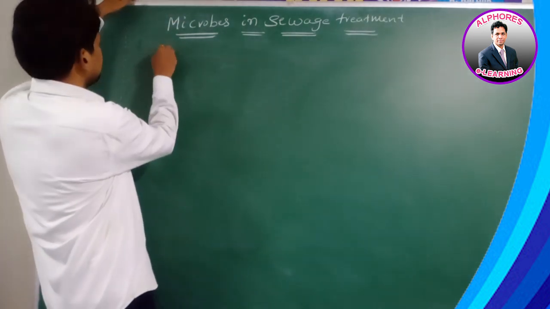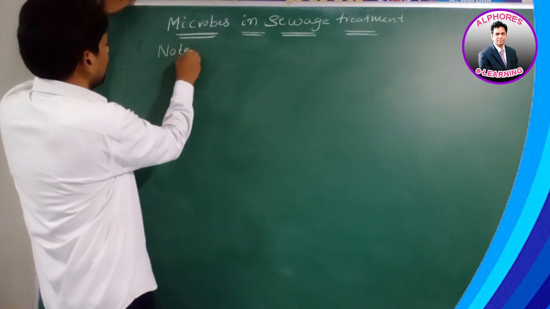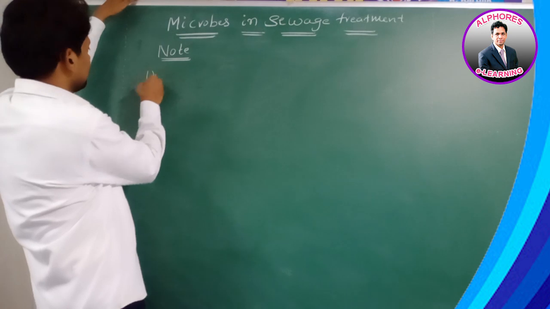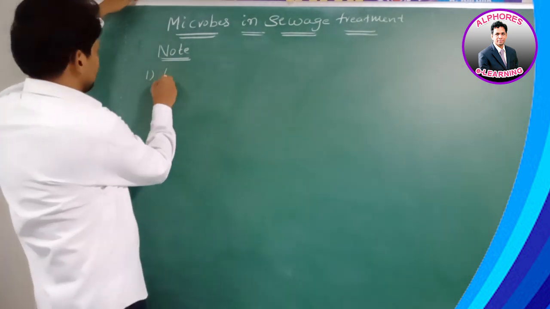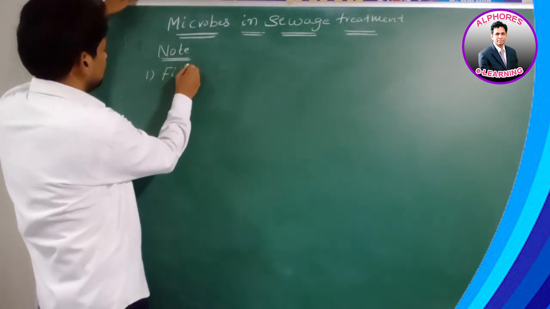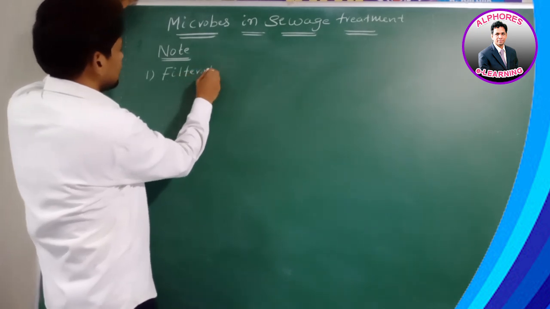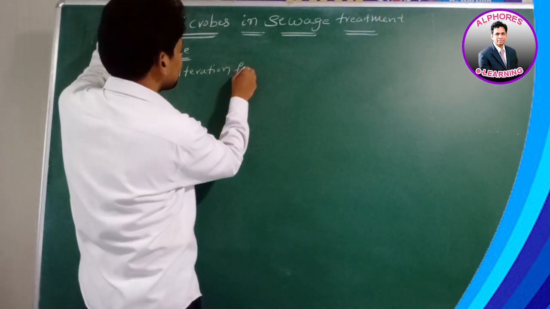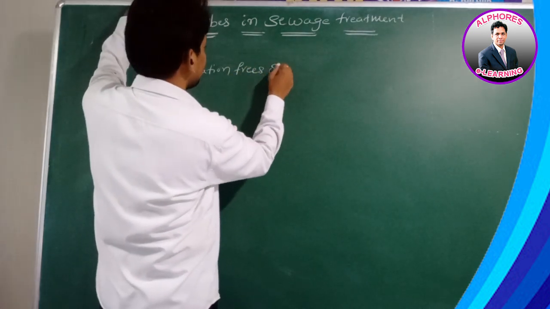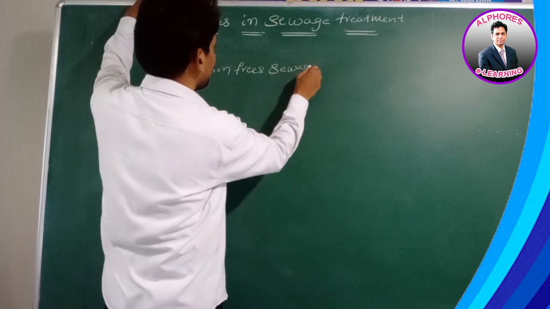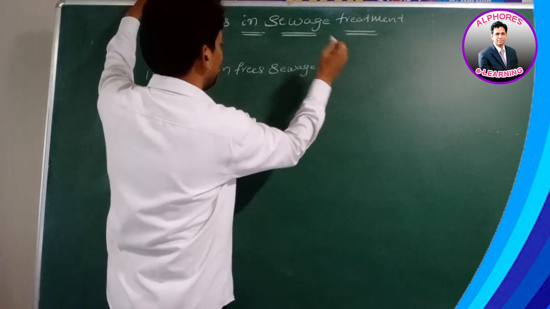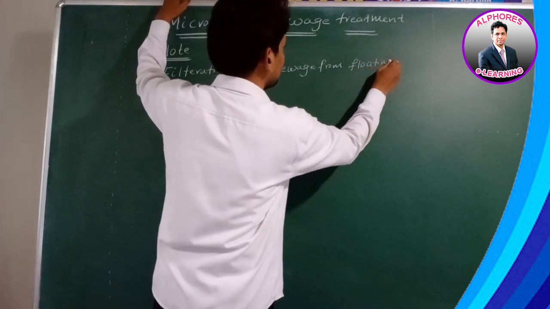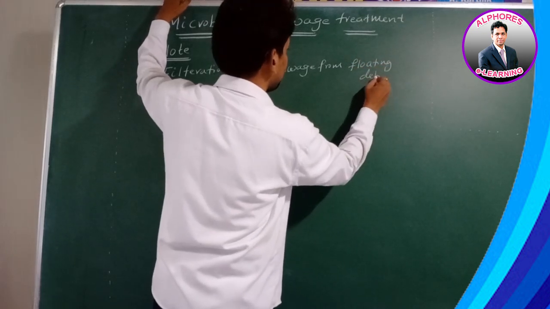Note. Number 1, filtration. Filtration frees sewage from floating debris.